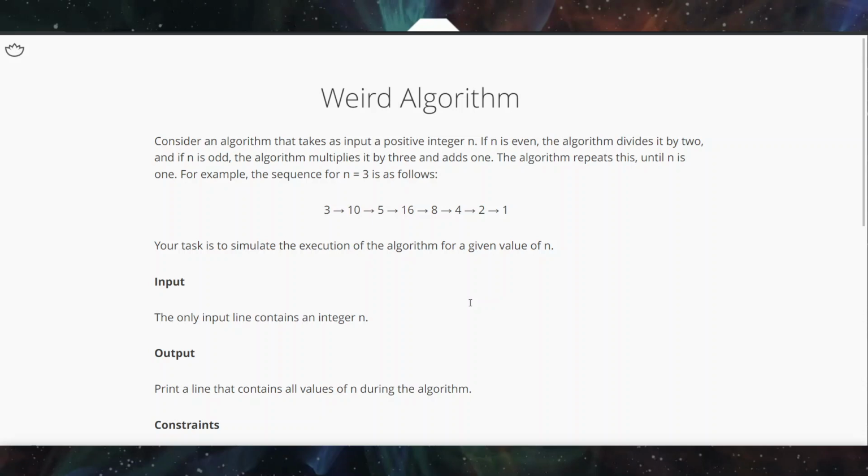So let's take an example, n is equal to 3. 3 is an odd number, so 3 into 3 plus 1 is equal to 10. 10 is even, so 10 divided by 2 is 5. 5 is odd, 5 into 3 plus 1 is equal to 16. 16 is even, so 16 by 2 is equal to 8. 8 is even, so divided by 2 is 4. 4 is even, so divided by 2 is 2, and 2 is also even, so divided by 2 is 1. As soon as 1 comes, the loop ends there.